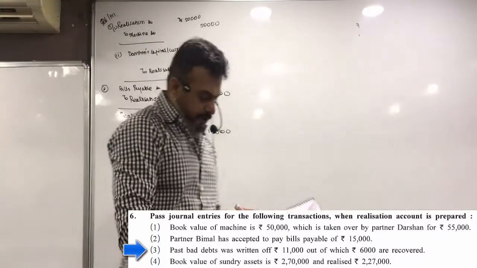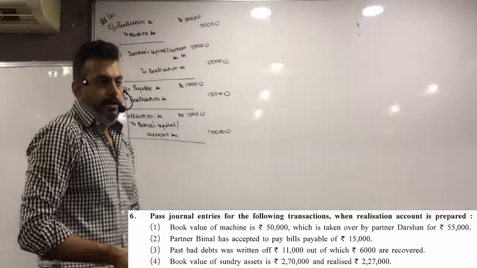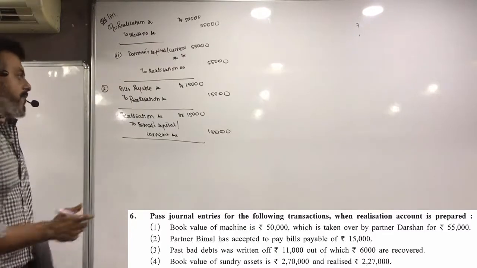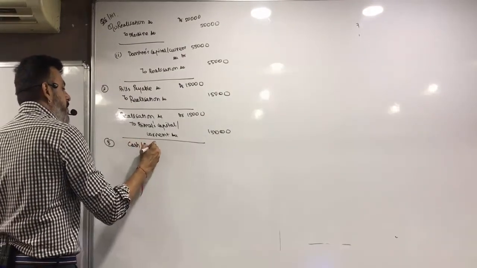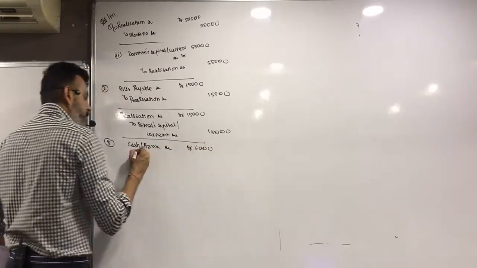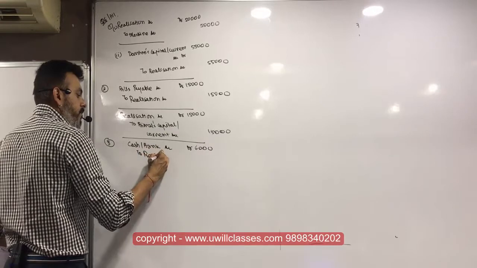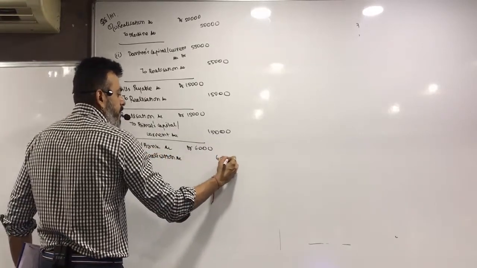Next, past bad debts were written off 11,000, out of which 6,000 are recovered. So what comes in? Cash. So third, cash or bank account debit 6,000 to realization account 6,000.